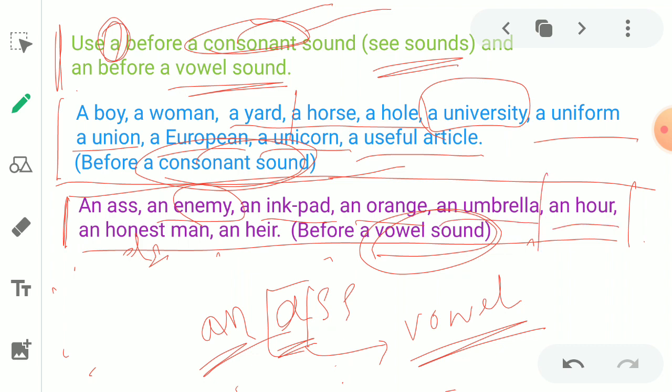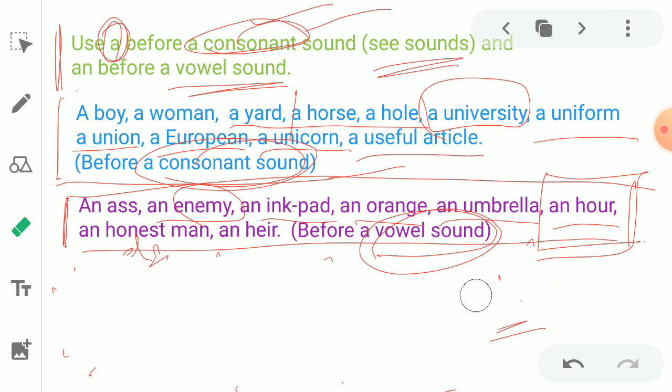But when we come to the word which begins with H, such kind of words as we have studied before, right? Let me take the word hour. Here, pronunciation is different. Why?